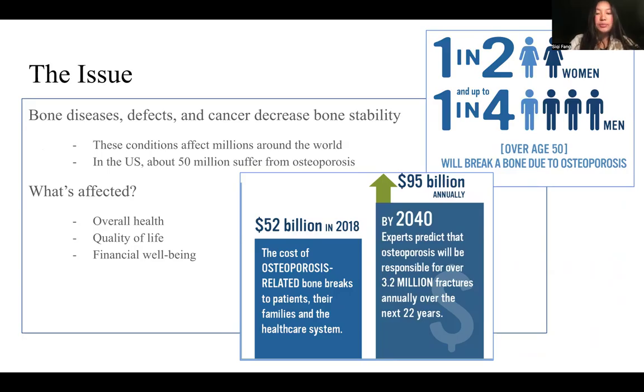Each year, millions around the world are affected by bone-related conditions such as osteoporosis, osteoarthritis, bone cancer, and more. In the US, about 50 million people suffer from osteoporosis, and about 1.5 million individuals suffer fractures due to bone disease. So, why is this happening? Bone diseases, defects, and cancer reduce bone density, making them more liable to break.